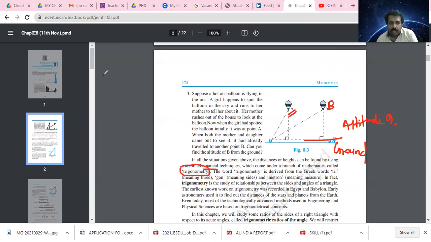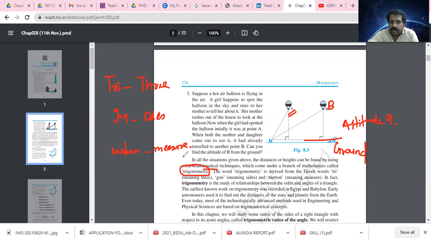The word trigonometry is derived from the Greek words tri, gon and metron. Tri means three, gon means sides, and metron means measure. So trigonometry is the study of the relationship between the sides and angles of a triangle.